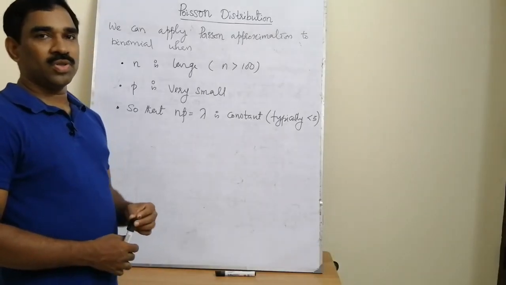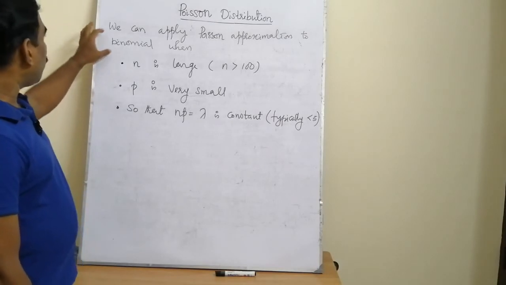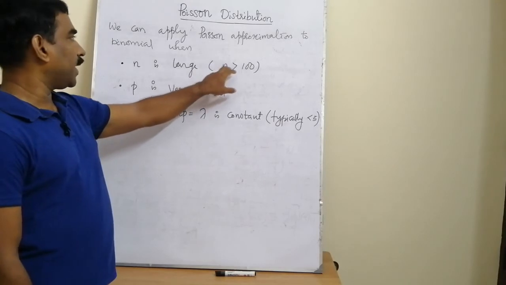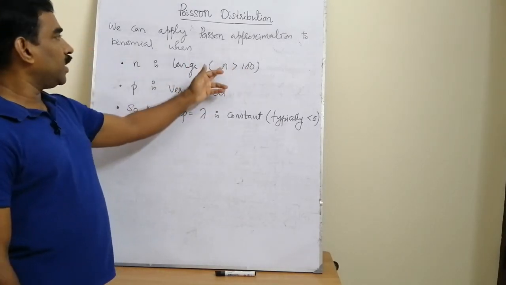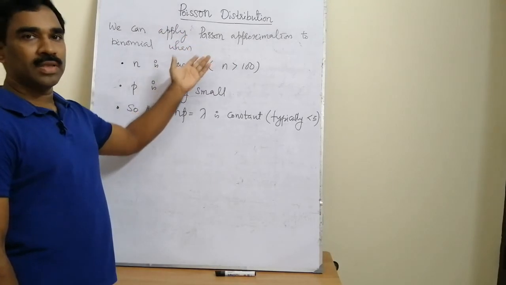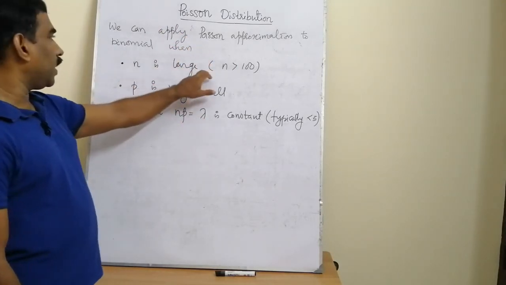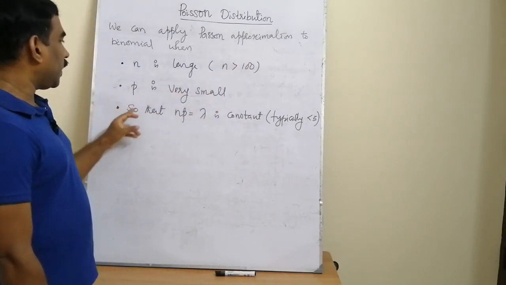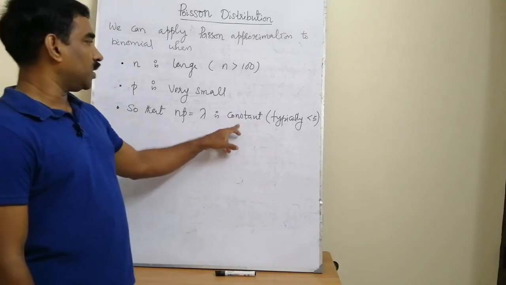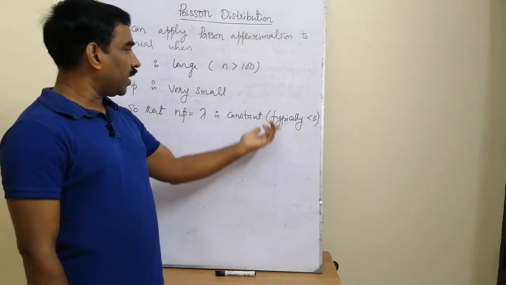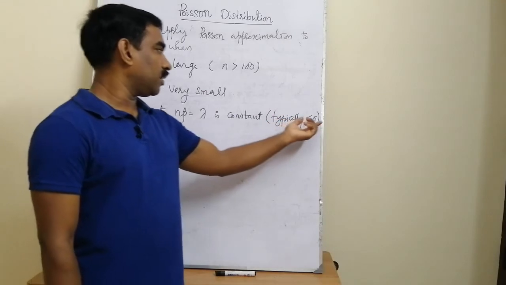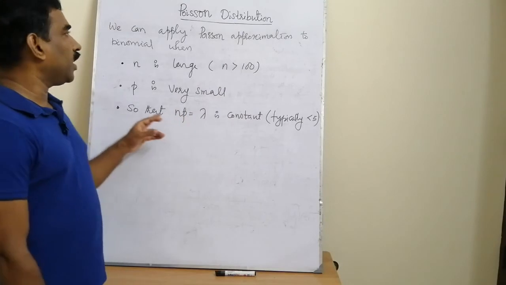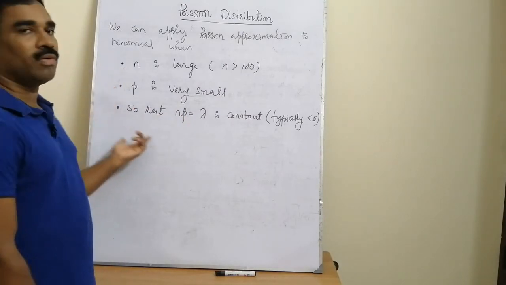So under what condition can we apply the Poisson approximation to the binomial? We can apply it when n is very large. We can fix the value of n as greater than 100, though we have seen that for n equal to 100 also these two formulas give the same answer. So the first condition is that n is very large, for example n greater than 100, and p is very small, so that np equal to lambda is constant, and typically lambda is less than 5. If these conditions are satisfied in the binomial situation, then we can apply the Poisson formula instead of the binomial formula.